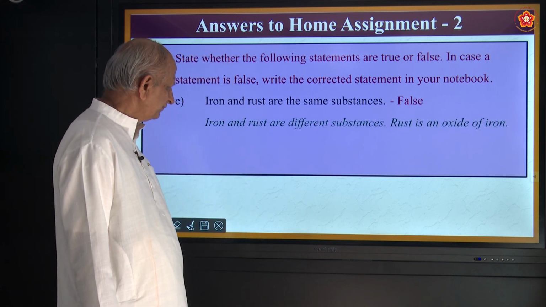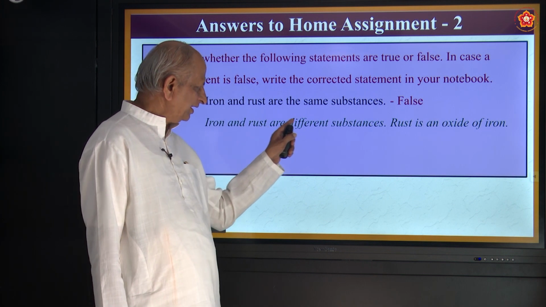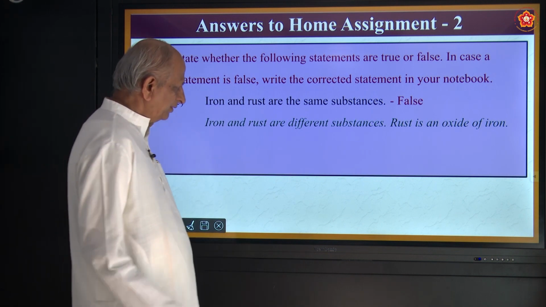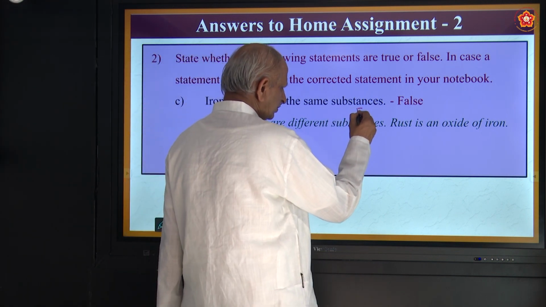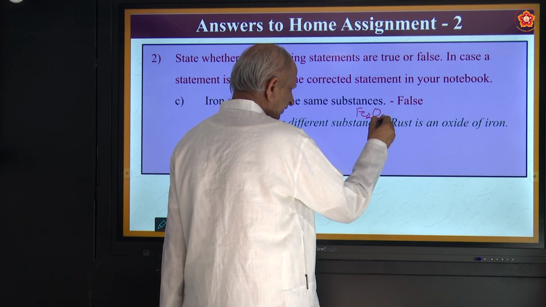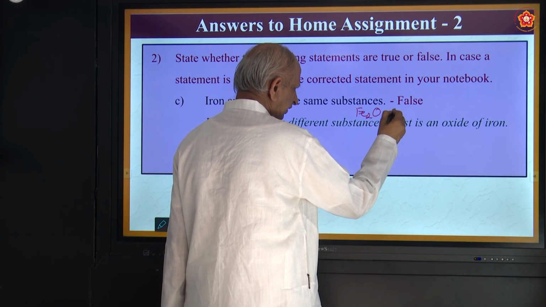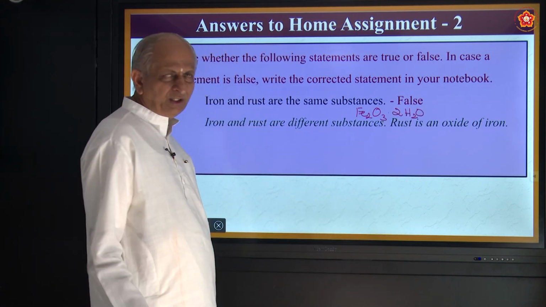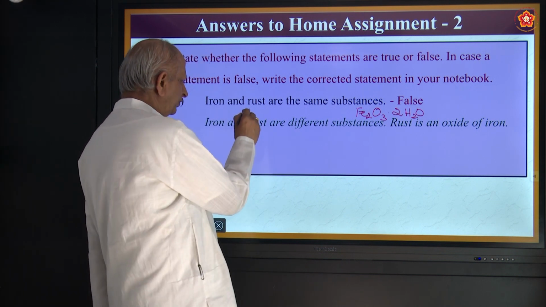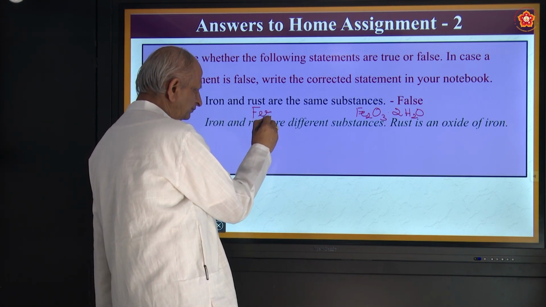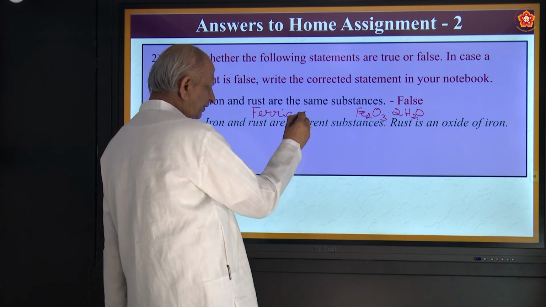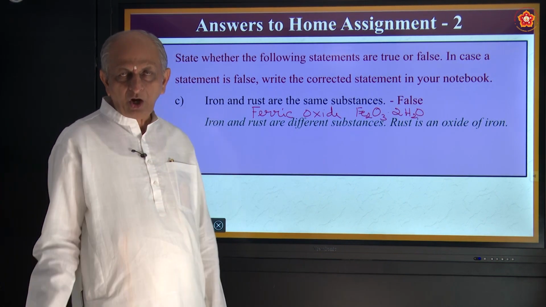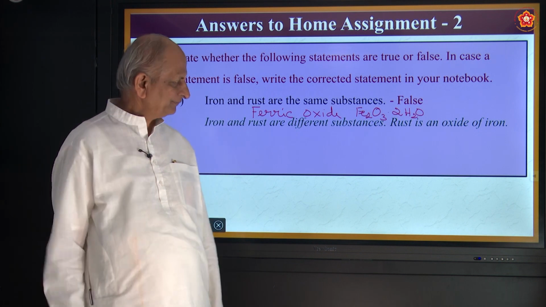It is false, because iron and rust are different substances. Rust is an oxide of iron. What is the formula for rust? Rust is ferric oxide, Fe2O3.2H2O. So it is called hydrated ferric oxide. It happens in the rainy season or in moist air only.